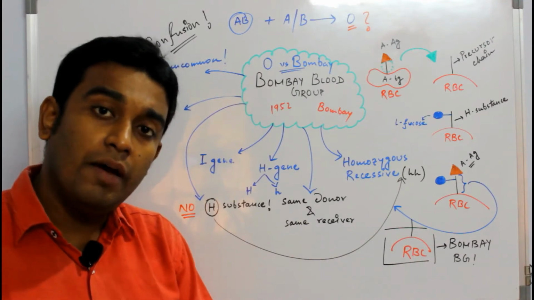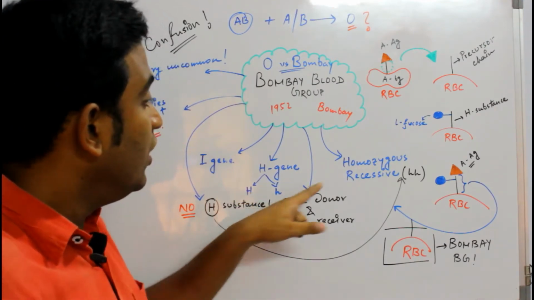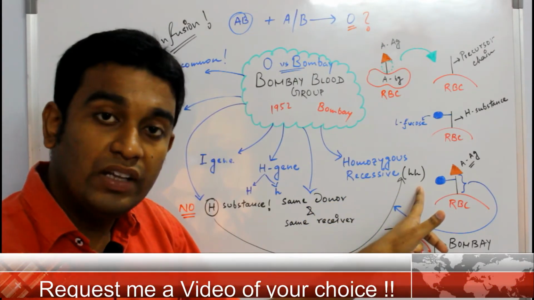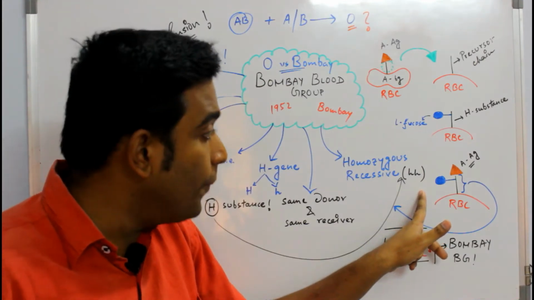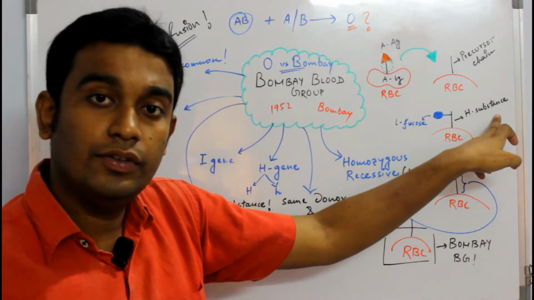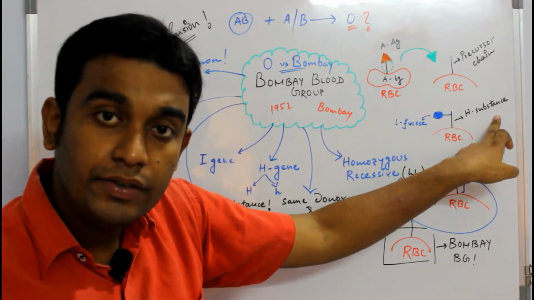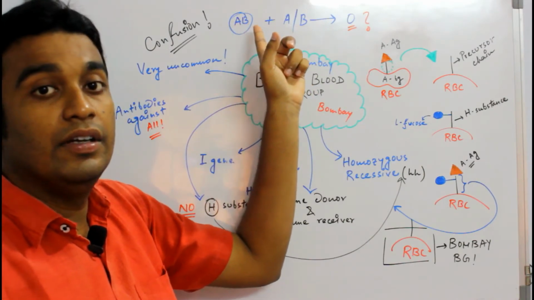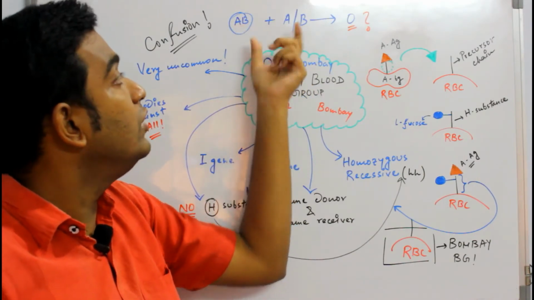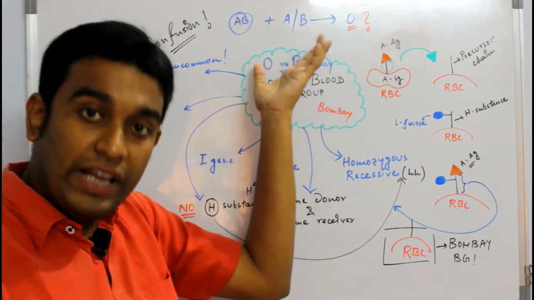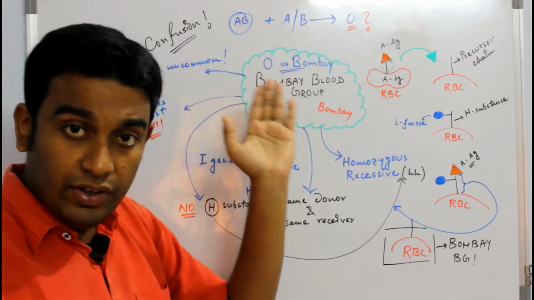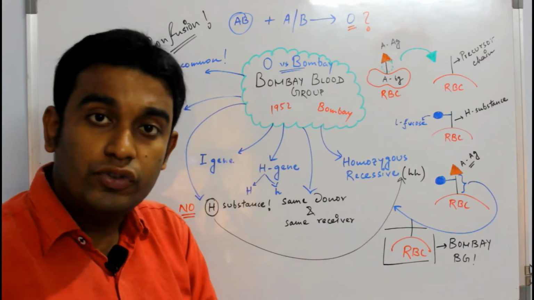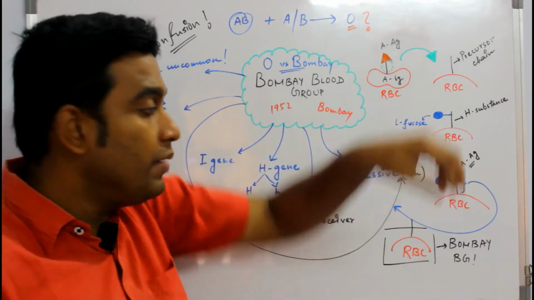It's a very rare phenomenon. By any chance, if an individual ends up with a homozygous recessive condition, that individual will not be able to form this H substance. As a result, what will happen? If their parents are like this, they will pass on these alleles A and B, or A or B. Think about the genetic level. But due to the absence of the H substance, those antigens will not be able to bind onto the surface